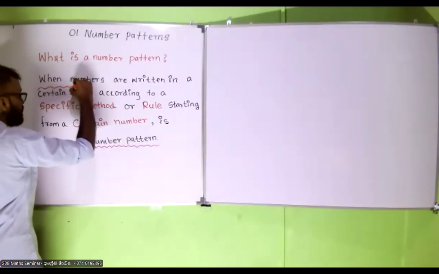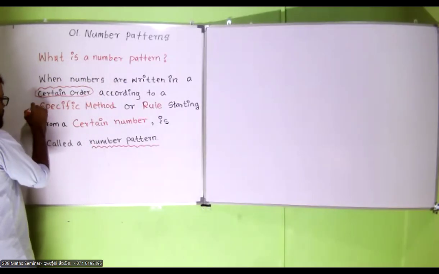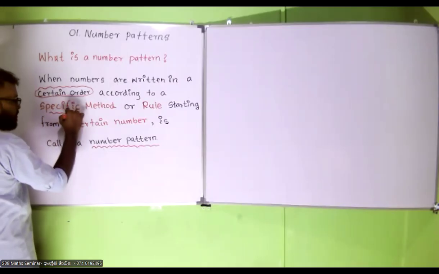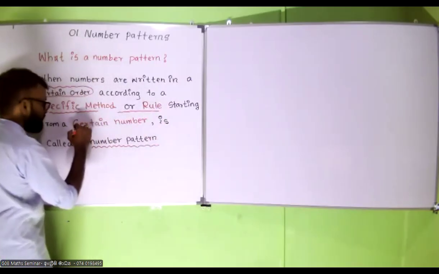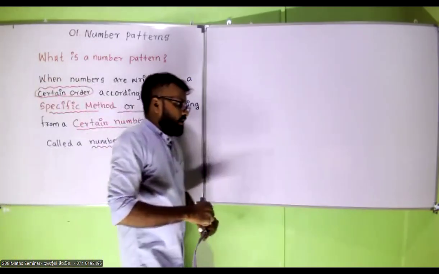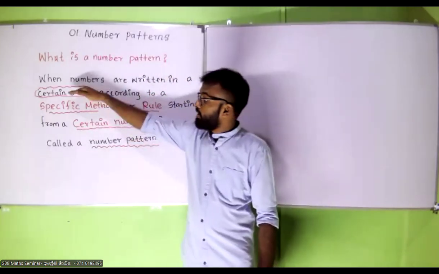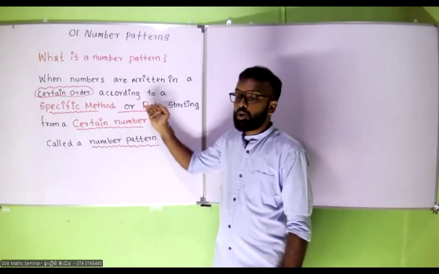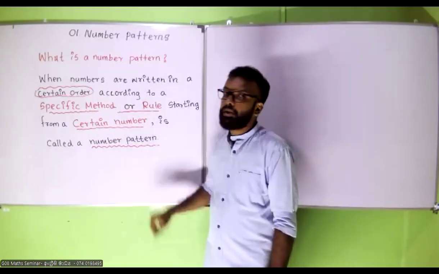This one, right? This one, or this one, and this one. In a number sequence, if you can identify a certain order with a specific method or rule, starting from a certain number, then it is called a number pattern.